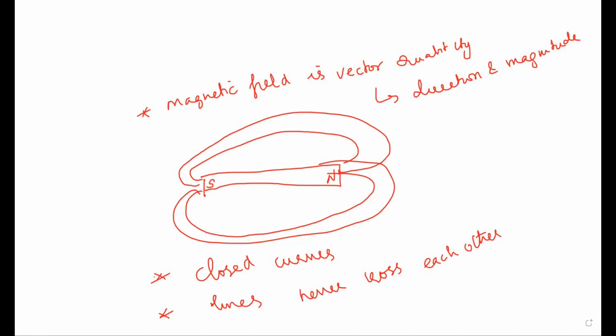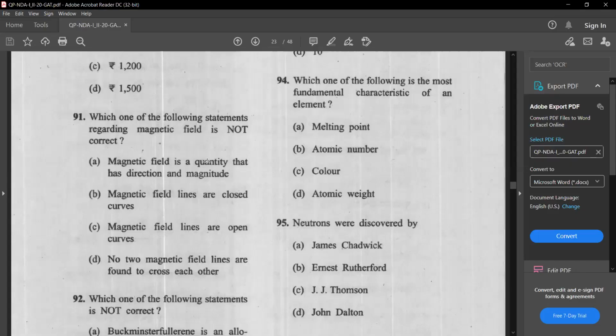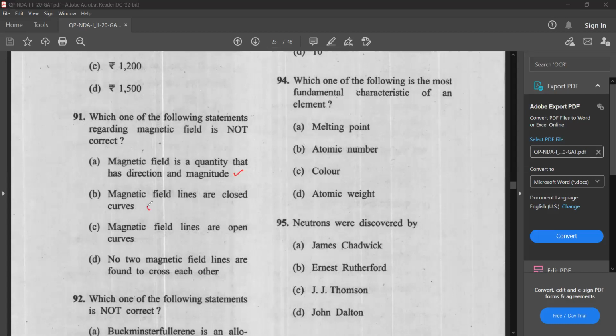Now we'll come back to our question. Which of the following statements is not correct? Magnetic field is a quantity that has direction and magnitude. That is a correct statement. Magnetic field lines are closed curves. That is a correct statement. Magnetic field lines are open curves. That's a wrong statement. No two magnetic field lines cross each other. So that is also a correct statement. So the incorrect statement is option C.